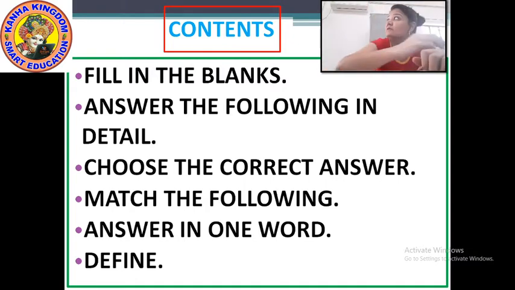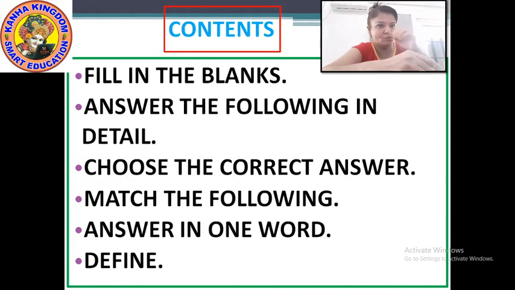Next, match the following. For matching, I have given you the numbers. You have to write down in the same way. You are not supposed to match it with lines. Don't make the lines. You have to number it. Next will be answer in one word. Then lookups. Then it will be some kind of question answers. Now let us see.